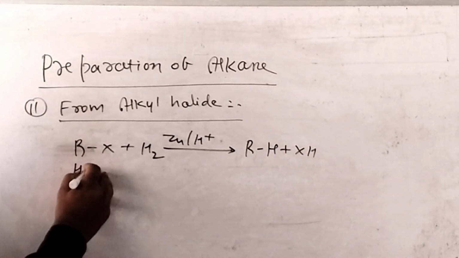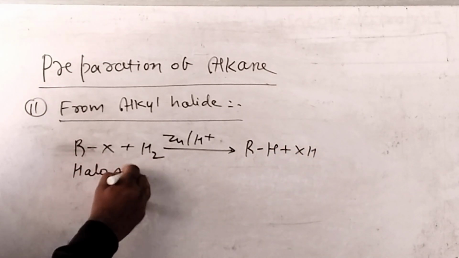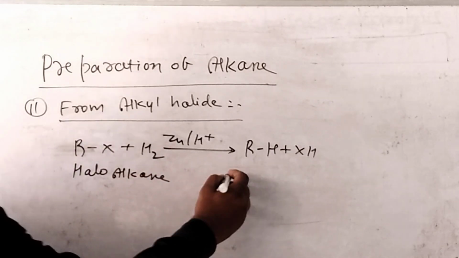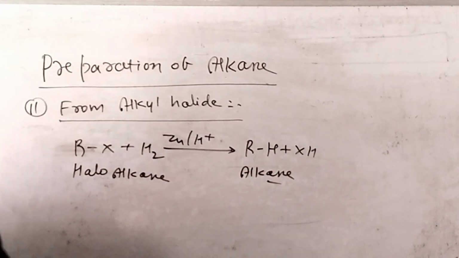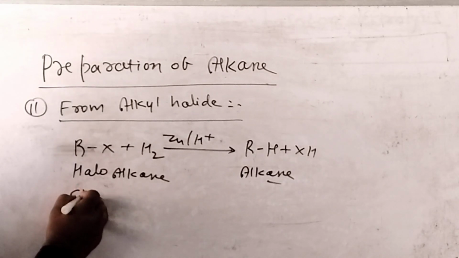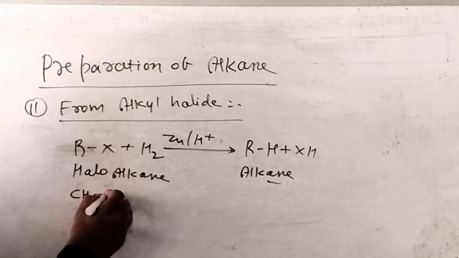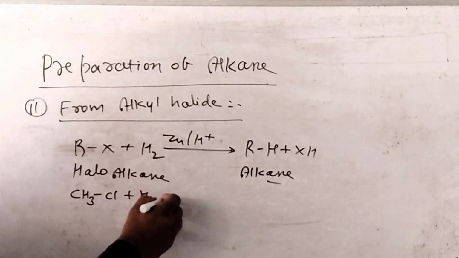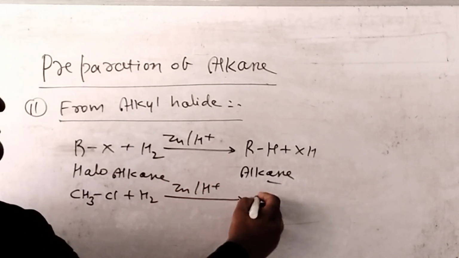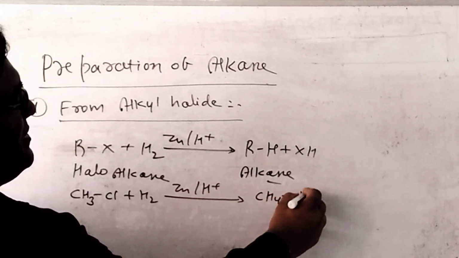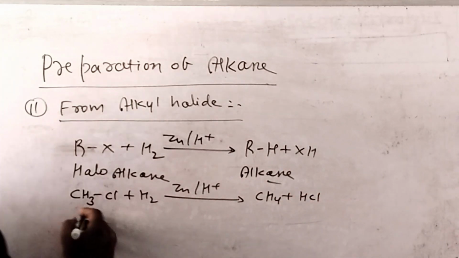Here haloalkane reacts with hydrogen and alkane is prepared. Now whenever CH3Cl reacts with H2 in presence of Zn and H+, then methane and hydrogen chloride are prepared.